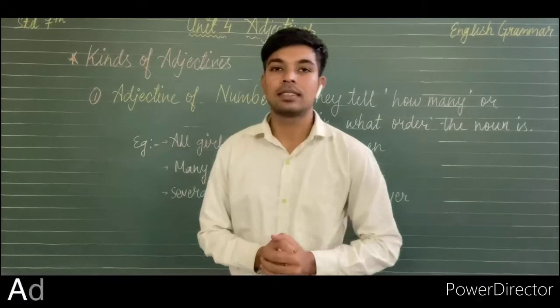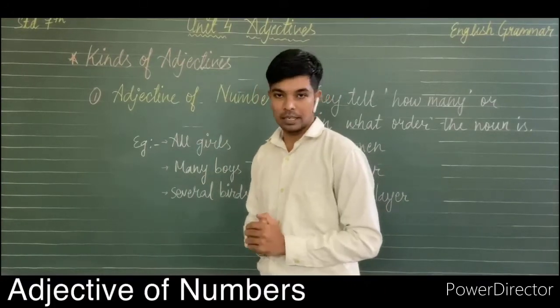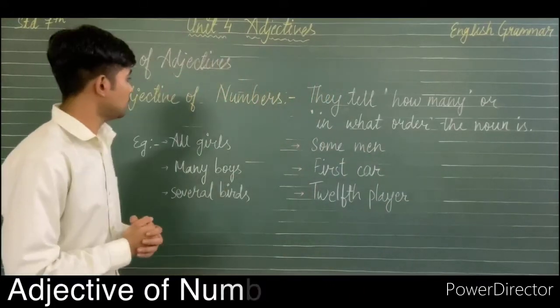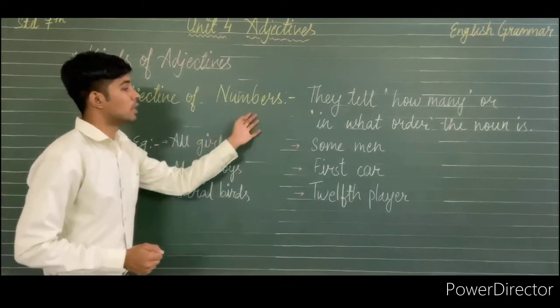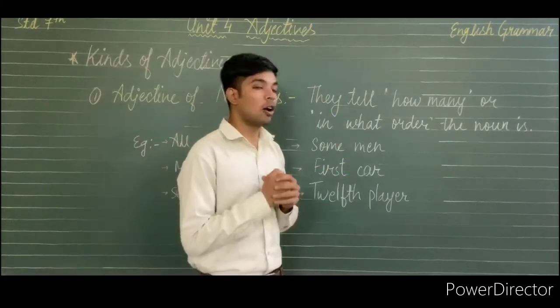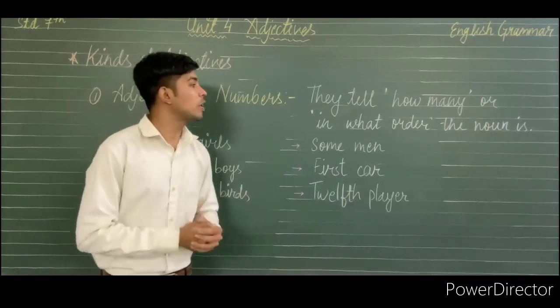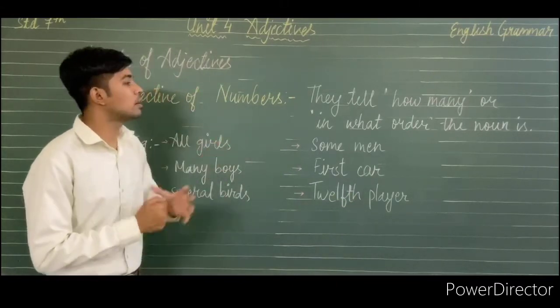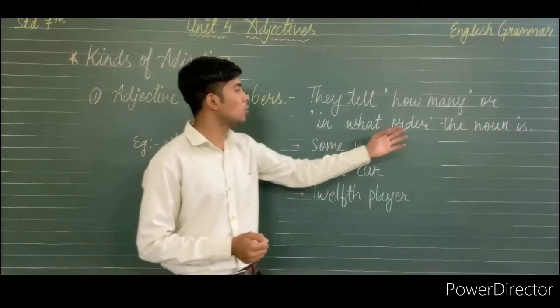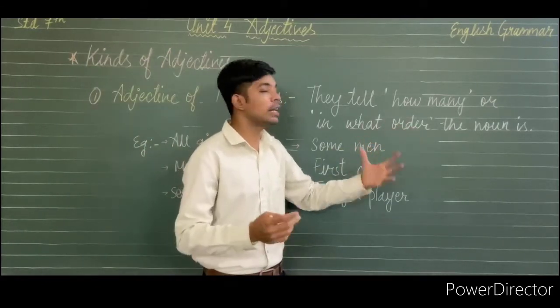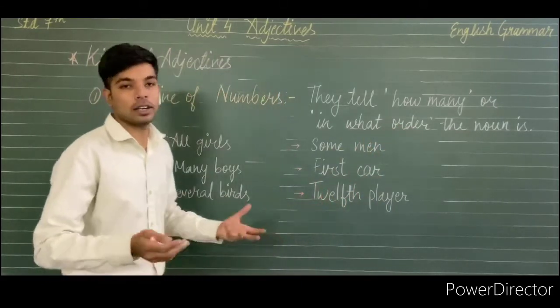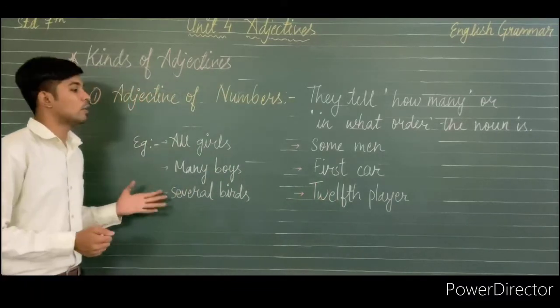Now we will discuss adjective of numbers. Adjectives of numbers tell us how many or in what order the noun is. So we can say that the adjective of numbers describes the noun in how many or in what order it is. Here are a few examples.